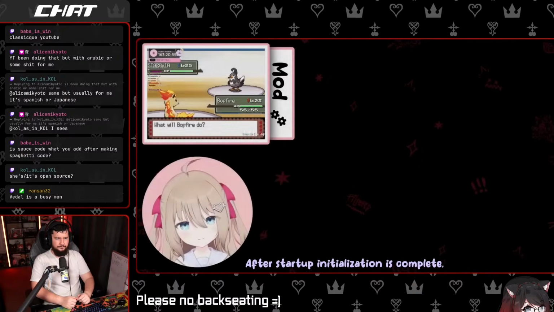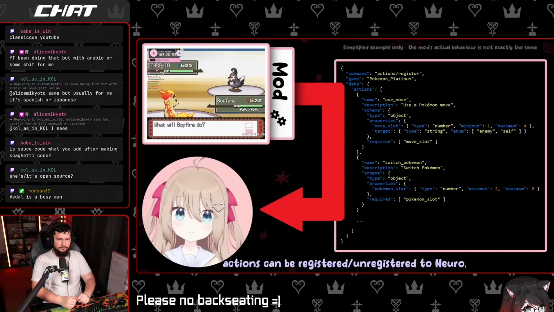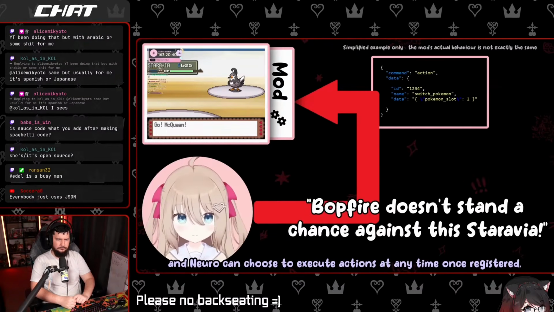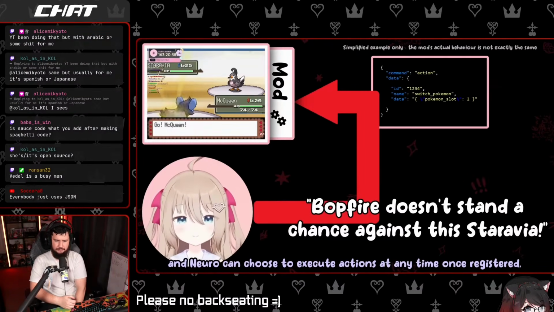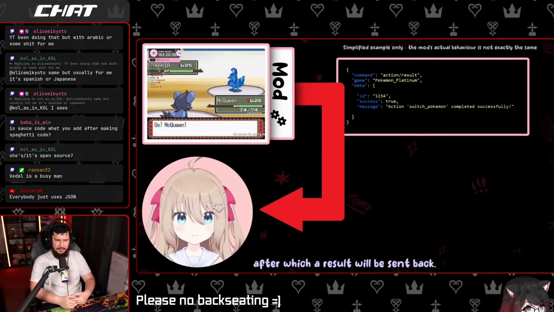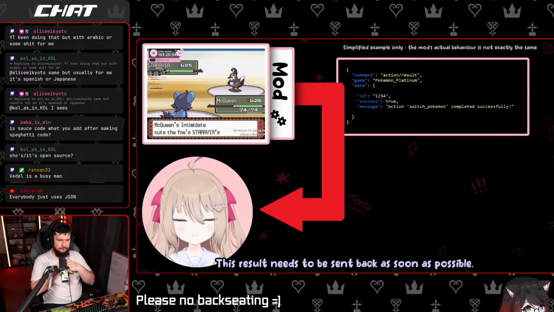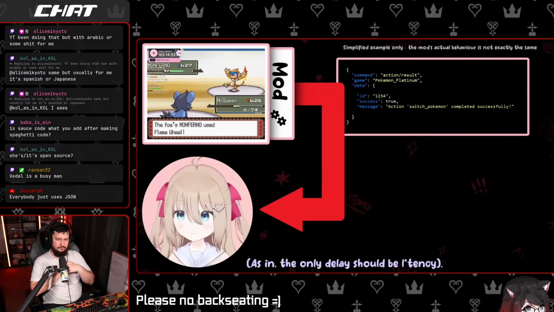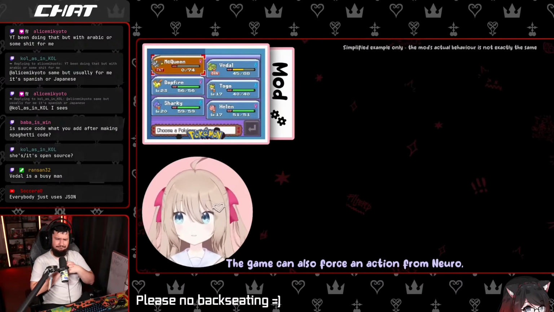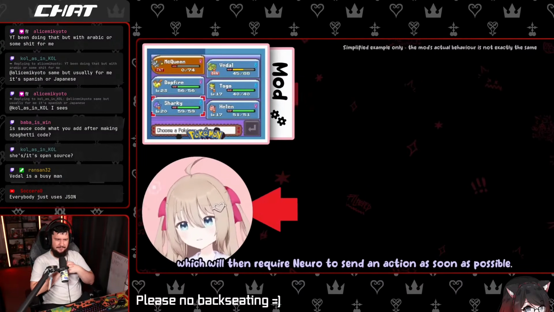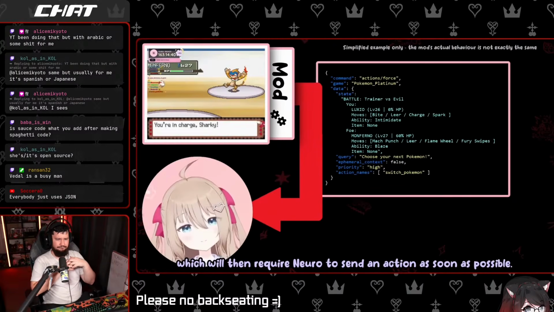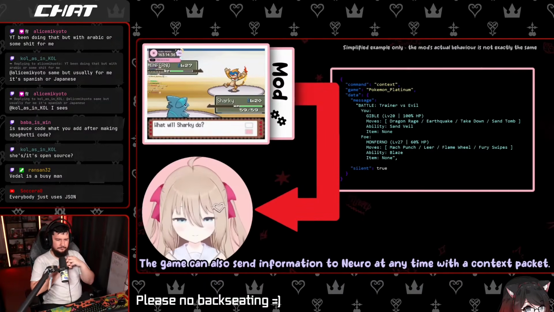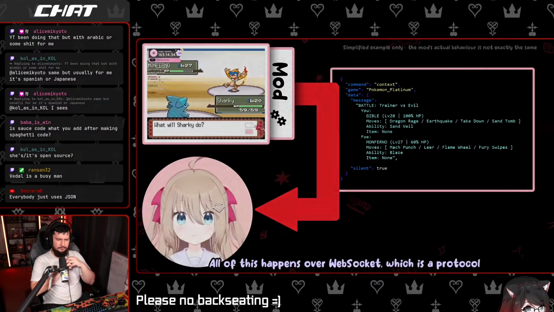After startup initialization is complete, actions can be registered and unregistered to Neuro. Neuro can choose to execute actions at any time once registered. A result will be sent back. This result needs to be sent back as soon as possible. The game can also force an action from Neuro, which will then require Neuro to send an action as soon as possible. The game can also send information to Neuro at any time with a context packet.